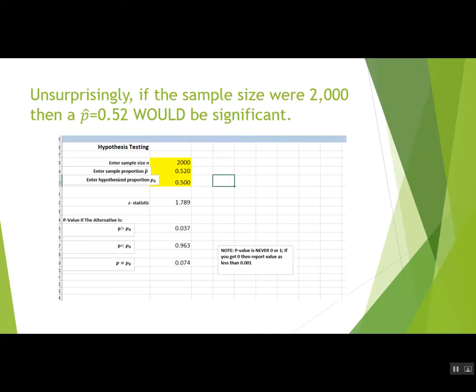Now, you might not be surprised to learn that if the sample size were 2,000, if we'd had a larger sample size and gotten that same 52%, okay, so still 0.52, but now on a larger sample, that would be statistically significant. That would have a less than 5% chance of happening. So the 52% isn't statistically significant on a sample size of 1,000, but would be on a larger sample size.